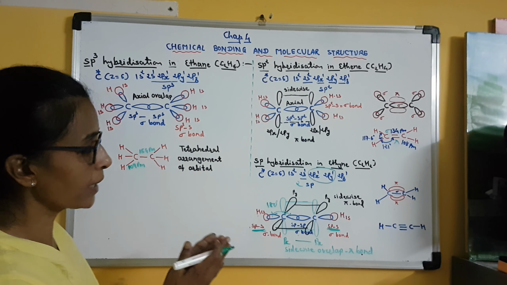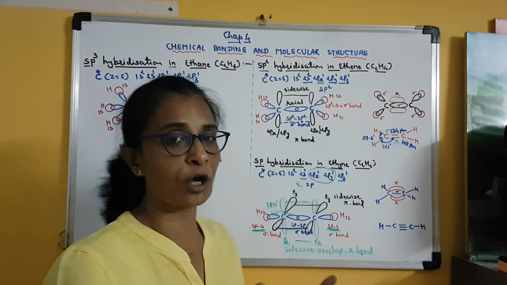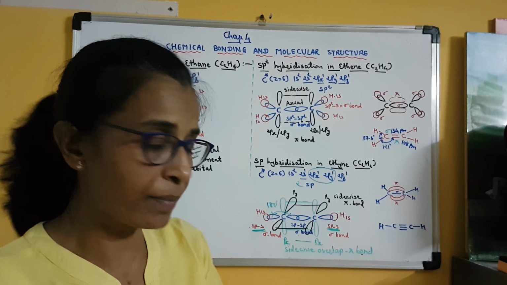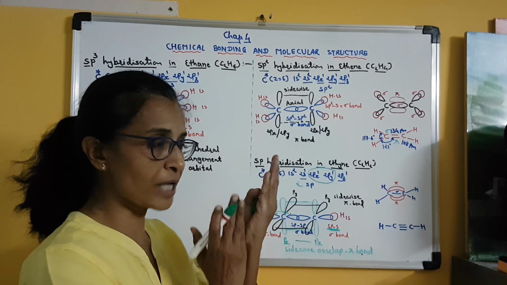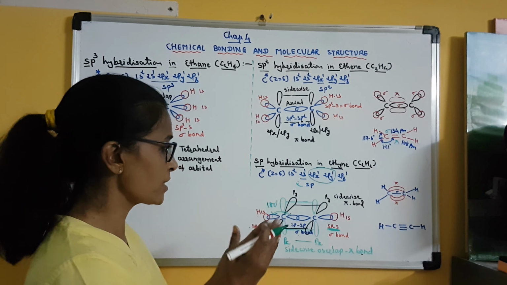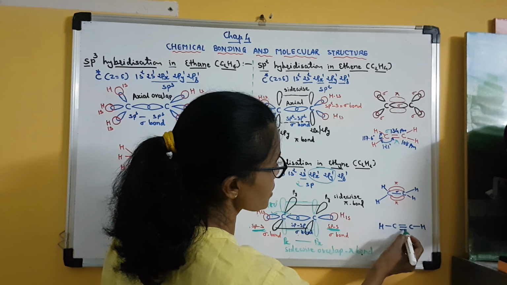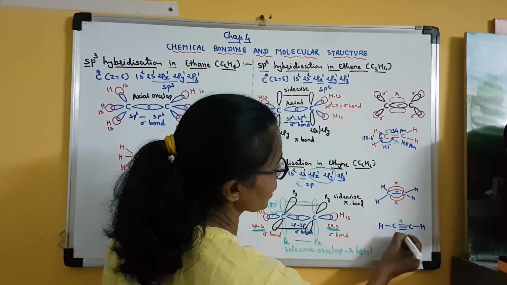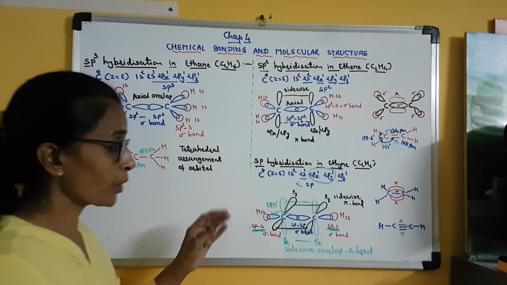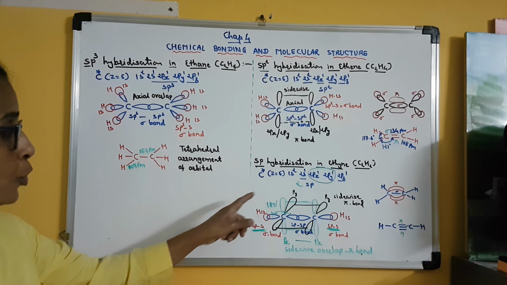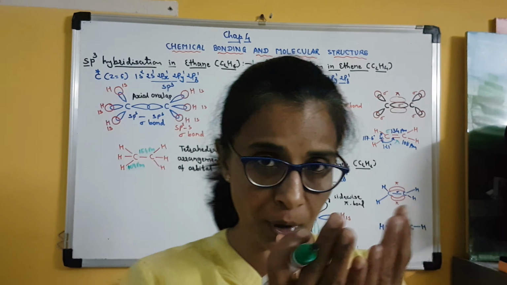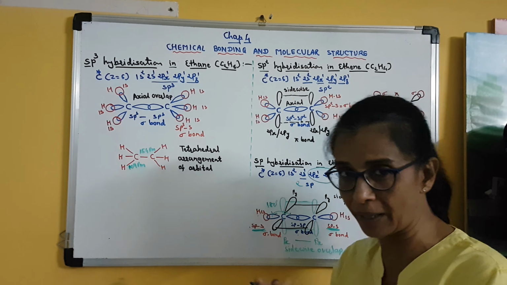So in the ethyne molecule, the two atomic orbitals px and py of both the carbon atoms undergo sidewise overlap, and that is why two pi bonds are formed. Here you can see one is a sigma bond and the other two are pi bonds. So in the ethyne molecule, two atomic orbitals of both the carbon atoms are involved in overlapping, and that is why two pi bonds are formed.